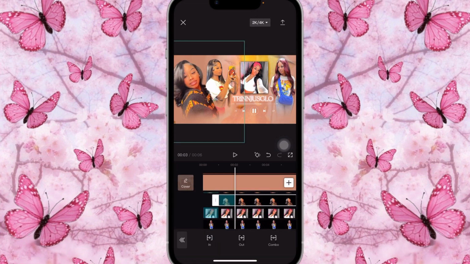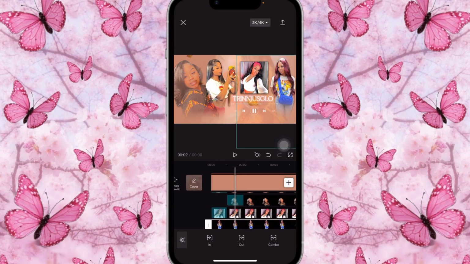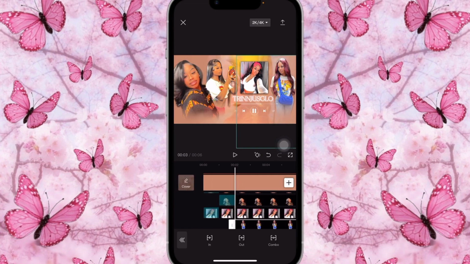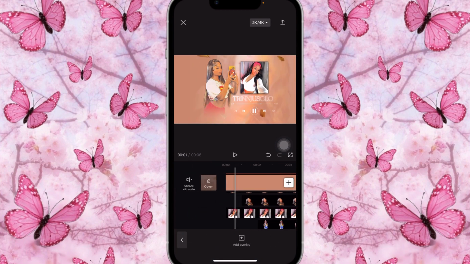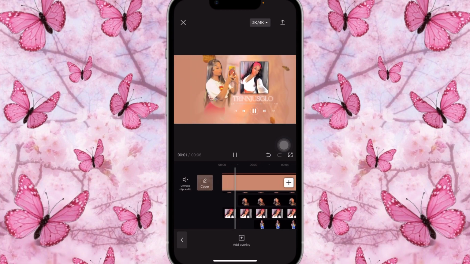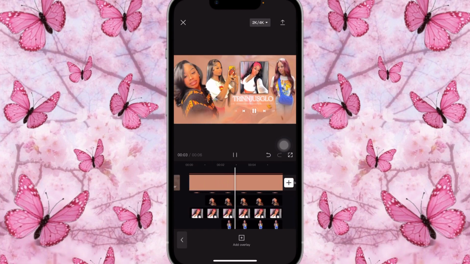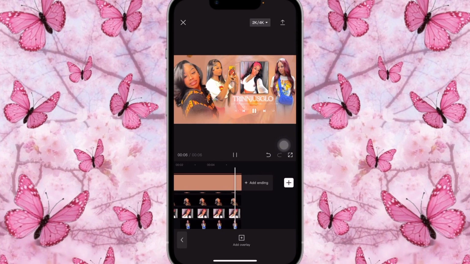Okay, great. As you guys can see, we're gonna go on to where it stopped, and we're gonna bring this one down as well to that. Great. And then you're gonna click on in, fade in as well. 1 second. Great. So everything should be going smooth like this. So it's 1, 2, 3. Great. So once that is done, we're going to save it on the highest quality as well.